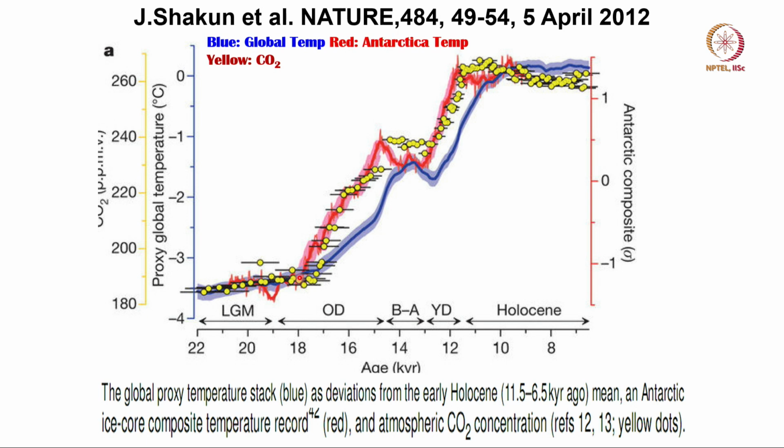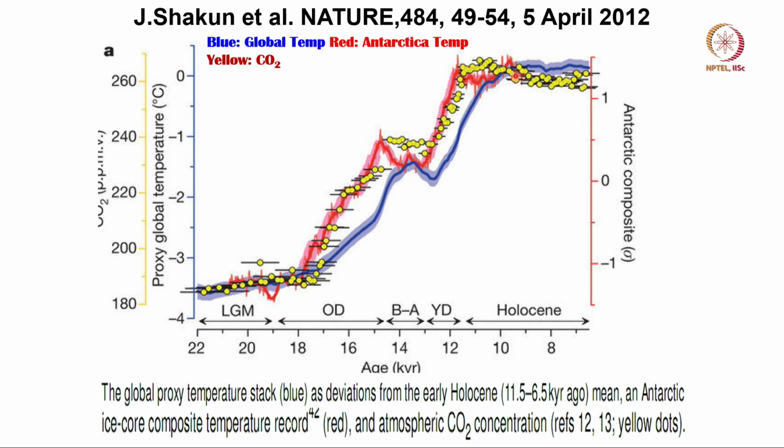It started changing rapidly, and the global mean temperature changed much more slowly and then much more rapidly, went through a little bump during the Younger Dryas cold event and then rapidly increased to reach the interglacial conditions of the Holocene.